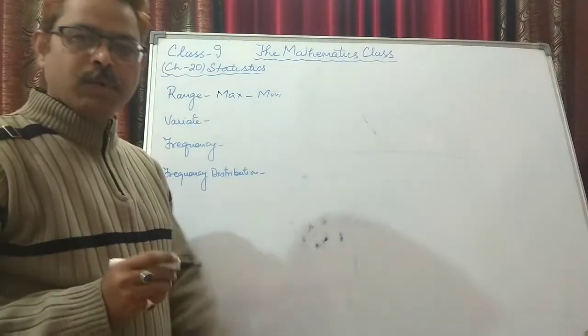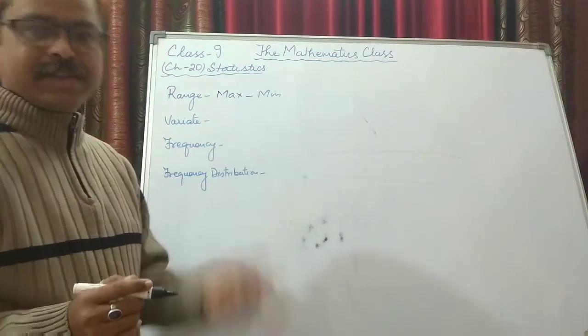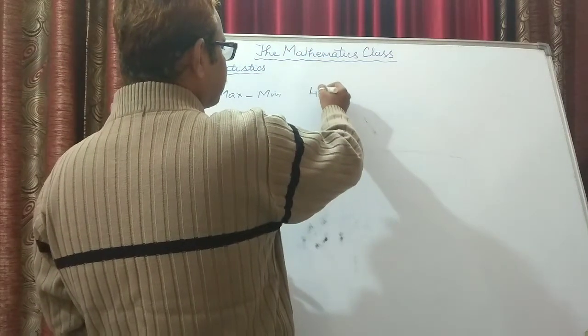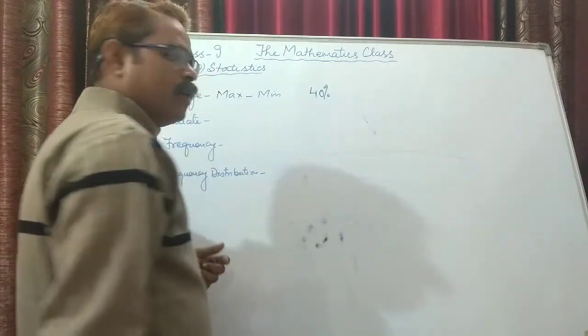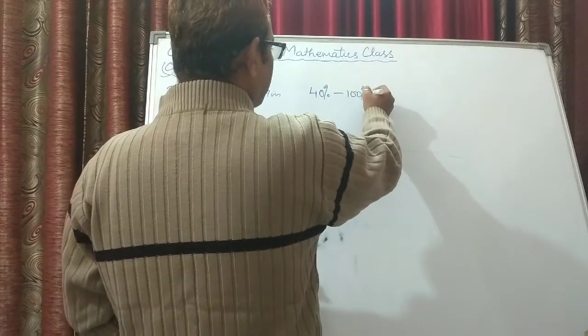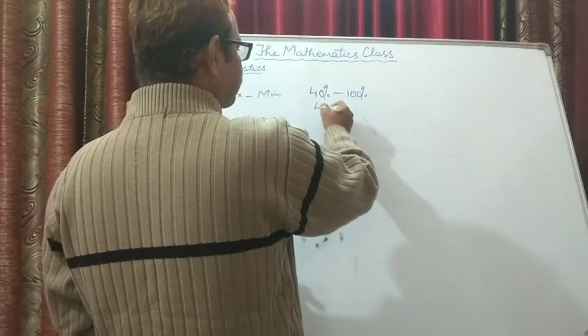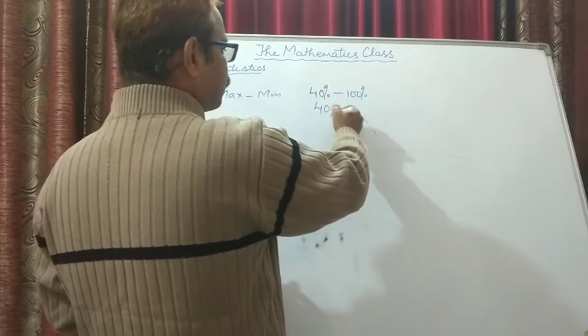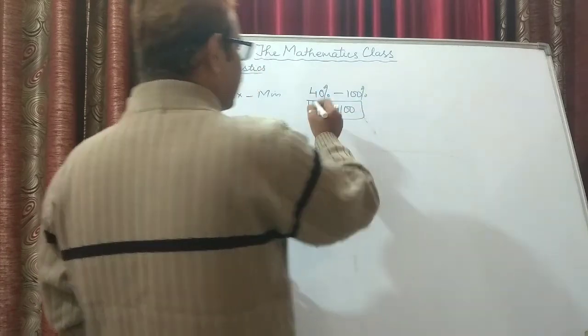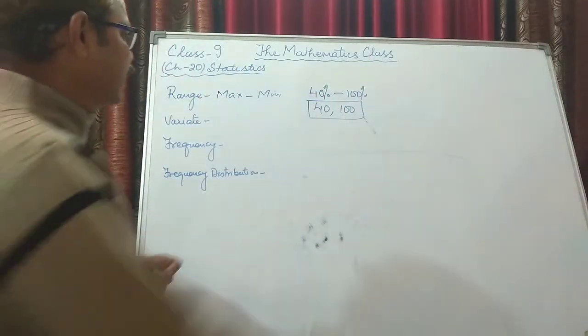Suppose I say, what is the range of passing marks? We know that generally we have 40%. The minimum passing is 40% and the maximum is 100%, or out of 100 you can say 40 marks. If you get 40 marks, you are declared pass, and even if you get 100 marks, you are declared pass. So what is the range?